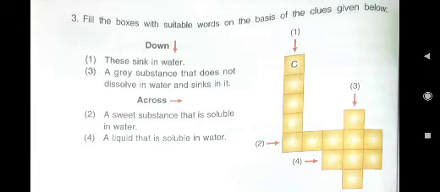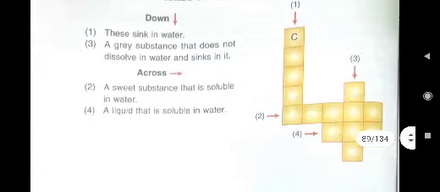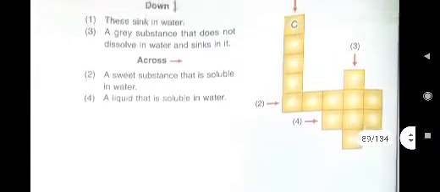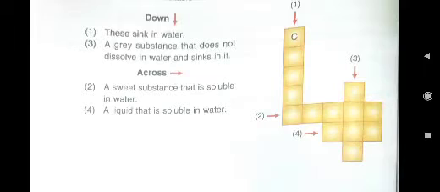Here you will write C-O-I-N-S, coins. Then third number also downwards. A grey substance that does not dissolve in water and sinks in it. What will be here? You find it out, children. I will tell you later on.